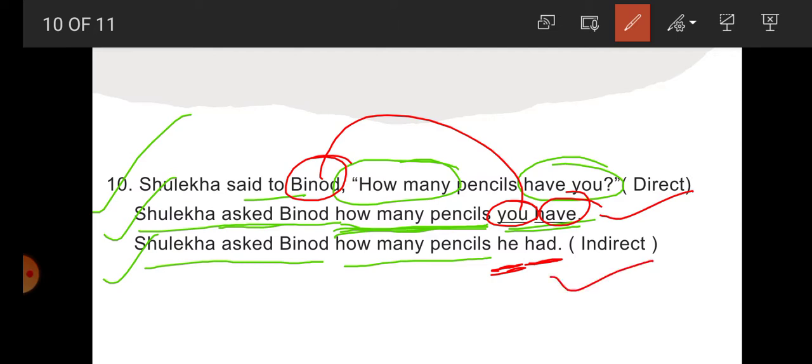So what indirect speech do we get? Sulekha asked Vinod how many pencils he had. It is the indirect speech we have got here. So student, we have got 10 examples of direct to indirect speech in interrogative sentences, WH questions. Now in the next video, student, we will come with direct to indirect speech in imperative sentences.